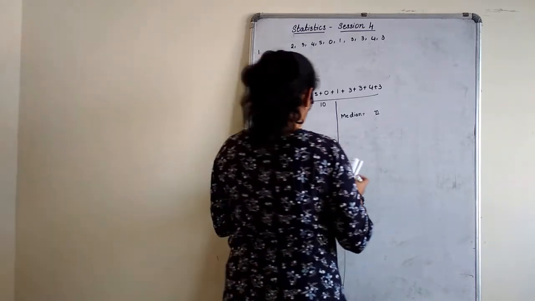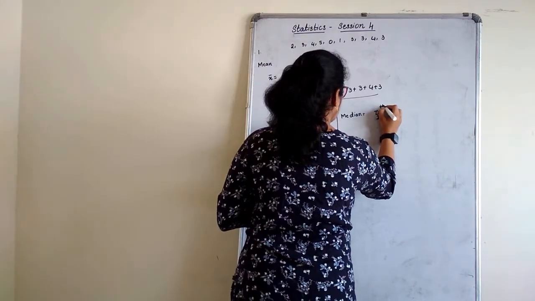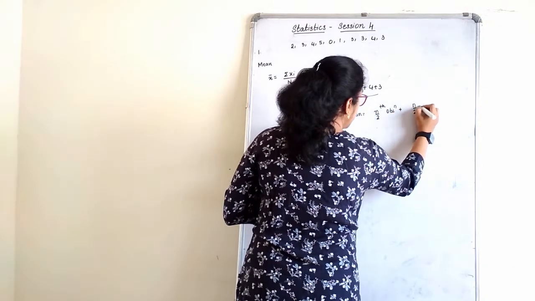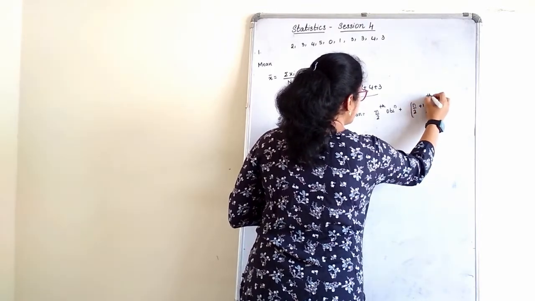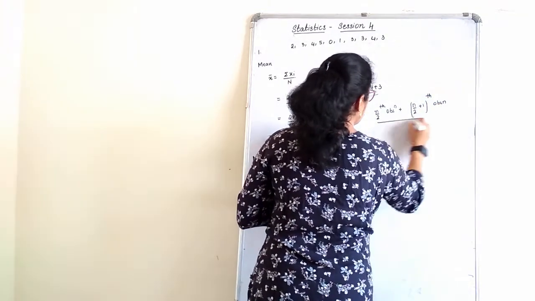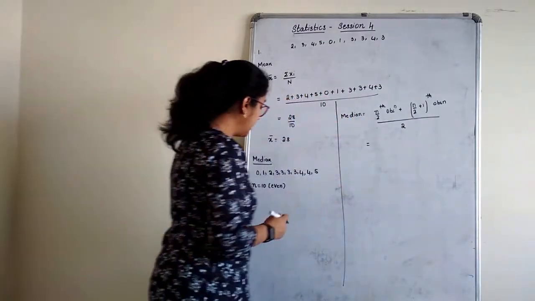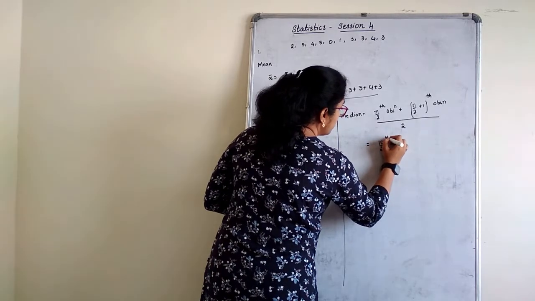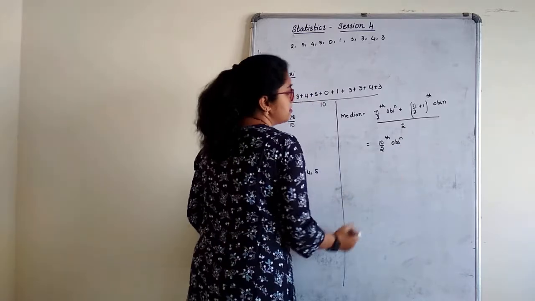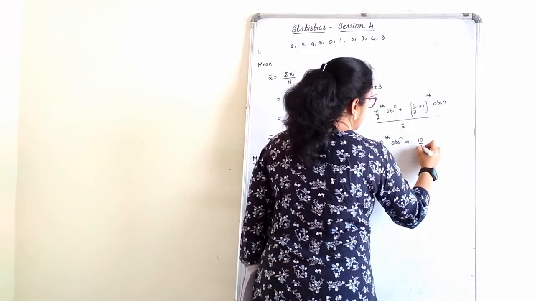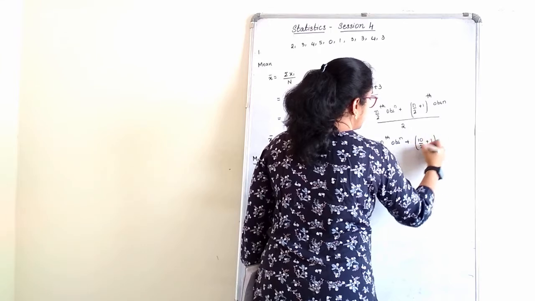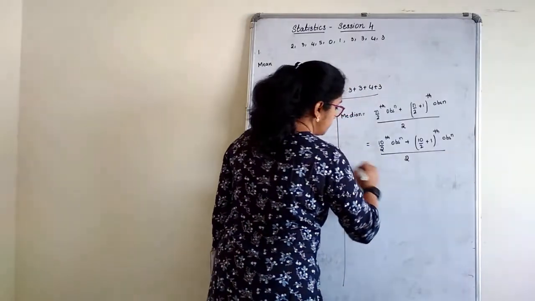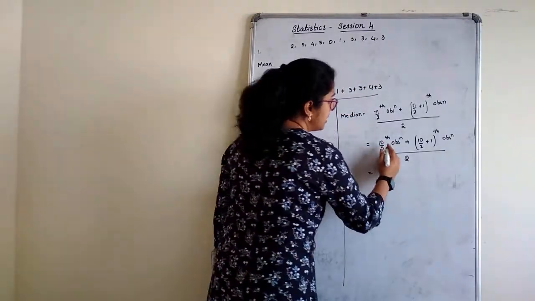n by 2 observation plus n by 2 plus 1 observation, divided by 2. Now n by 2 is what here actually? N by 2 is 10 by 2 observation. Write it as it is, plus 10 by 2 plus 1 observation, divided by 2. Now 10 by 2 is actually what here?